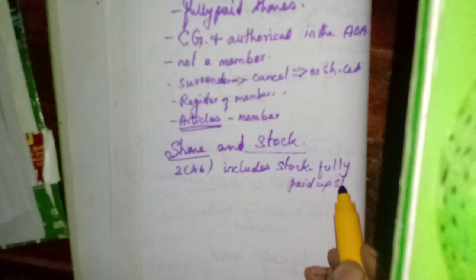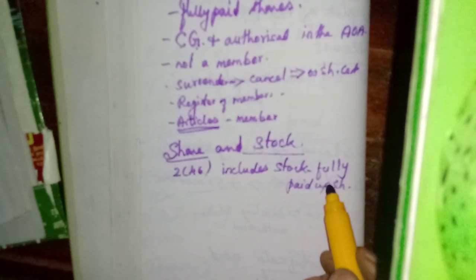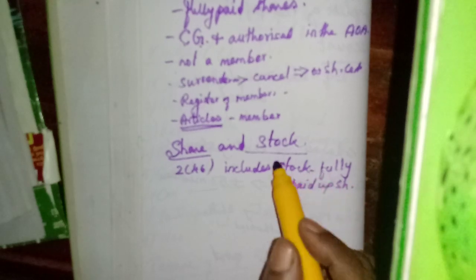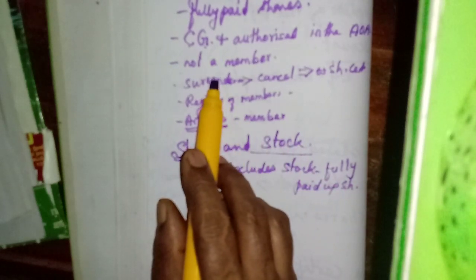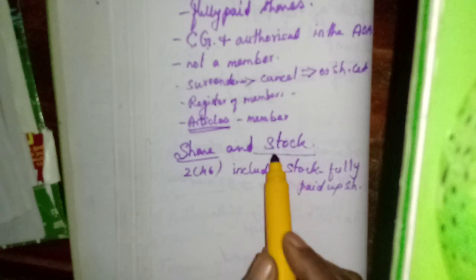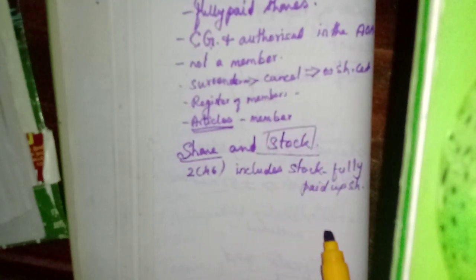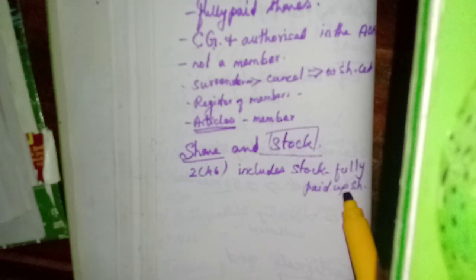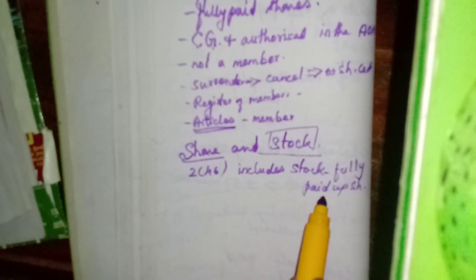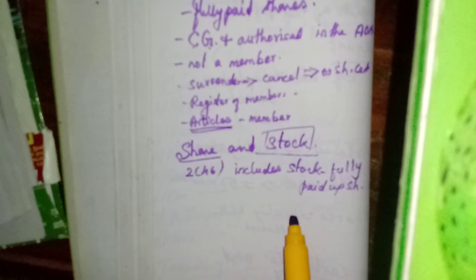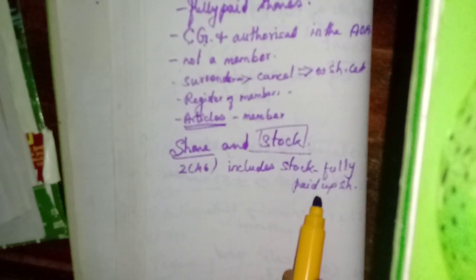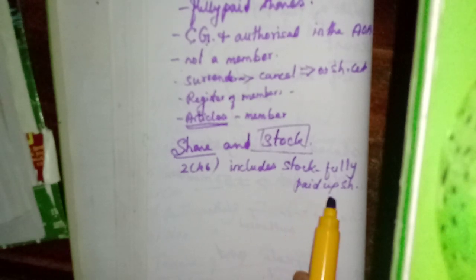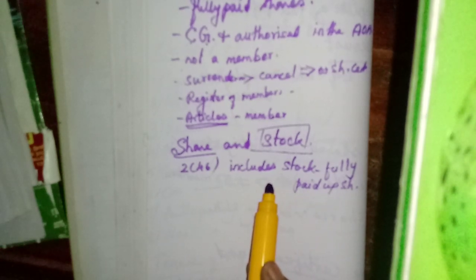Only fully paid up shares can be exchanged. Likewise, we have studied that a share warrant is a negotiable instrument, only a public company issues it, and it is issued only for fully paid shares. The same meaning applies to stock. Stock is the fully paid up shares. Both are shares only, but shares can be converted into stock, and stock can be converted into shares.